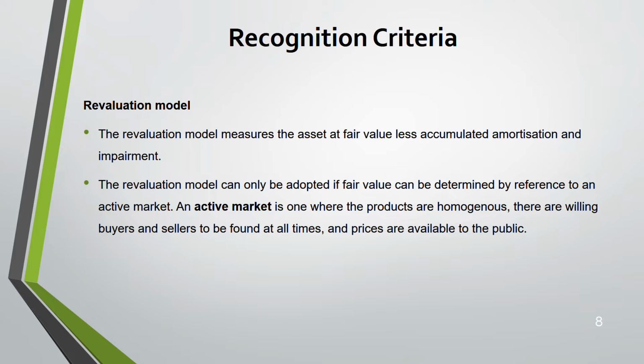Okay. Active market means where the products are homogeneous, right? Bulk of the similar goods are bought and sold in the market, open market. So you know the price for it. Like cars, like a mobile phone. If you go to the market, you will get the price for a similar iPhone to the one that you have. There's an active market for it. Homogeneous means same product.